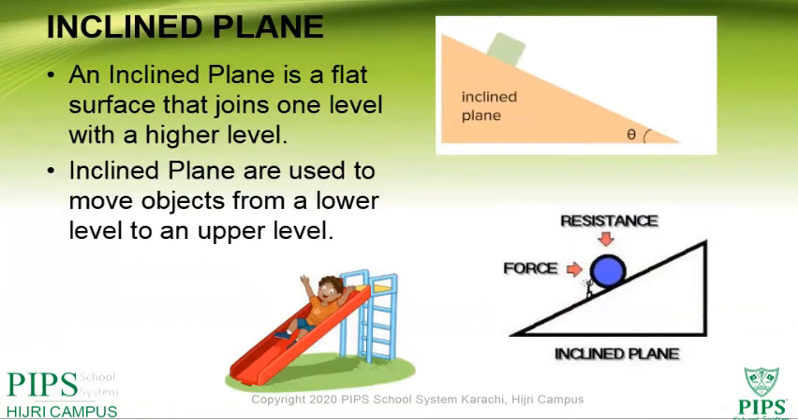Now another simple machine is the inclined plane. An inclined plane is a flat surface that joins one level with a higher level. Inclined planes are used to move objects from a lower level to an upper level. You can see the diagram in this slide as well. What does the inclined plane do? It helps us move from an upper level to a lower level or from a lower level to an upper level. For example, a mountain, or a slide, which we always see in the park. With a slide, we go from an upper level to a lower level.